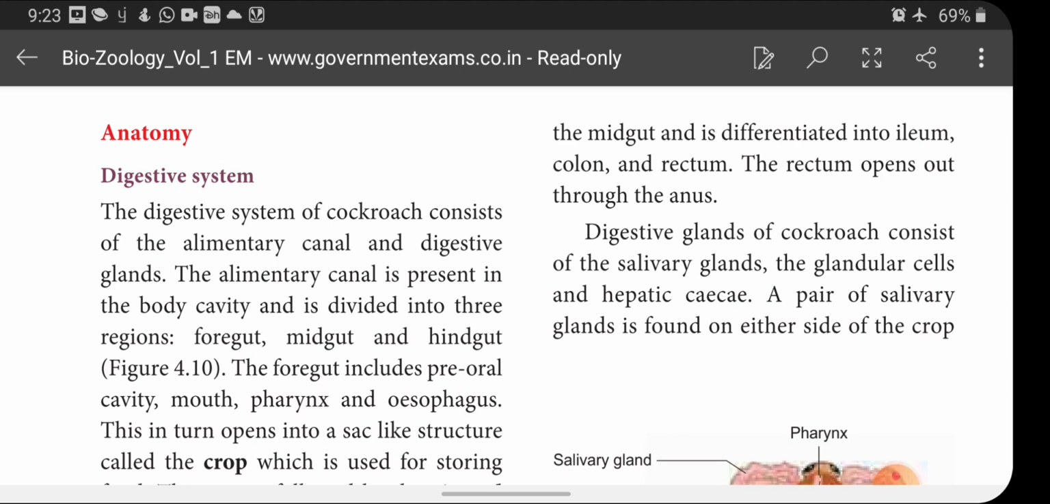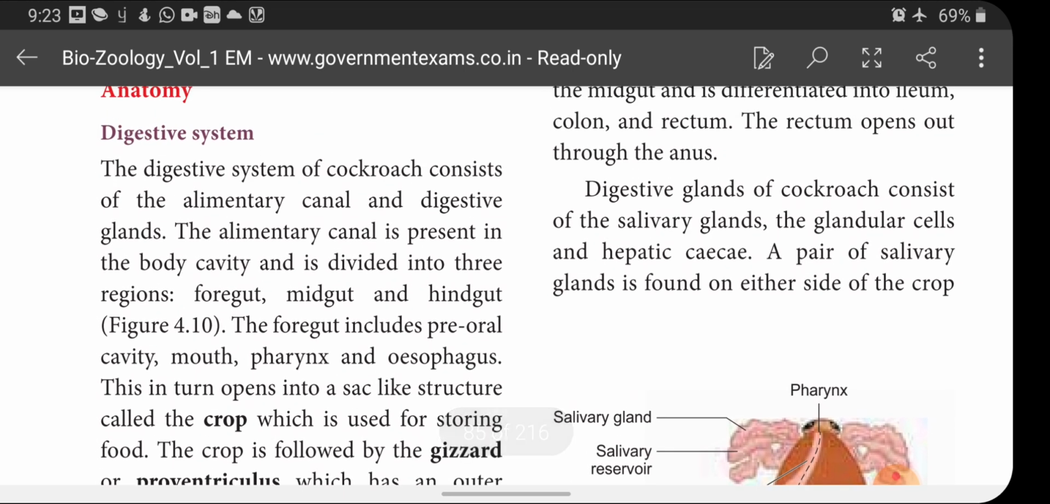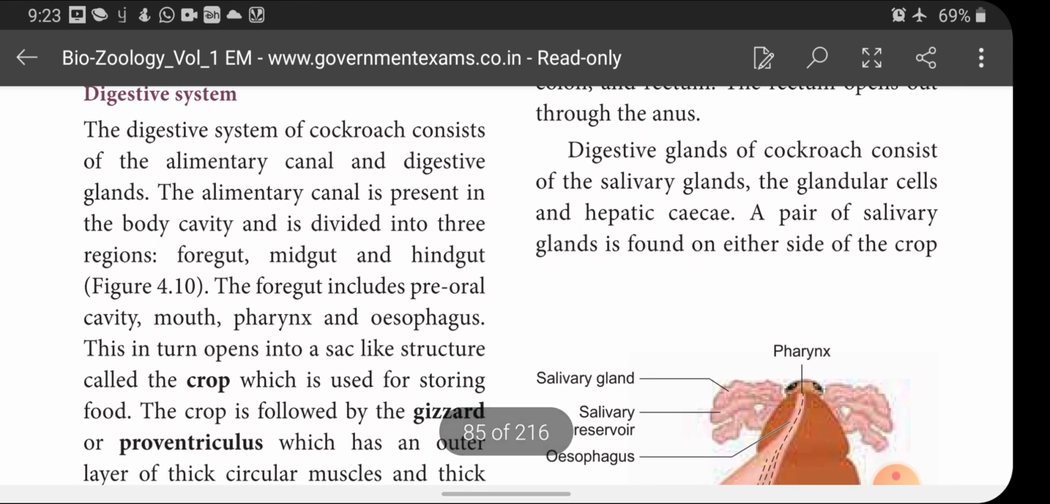Study of internal structure is called anatomy. Let's see about the digestive system of cockroach. The digestive system, you know very well, is the system which helps in the digestion of food. The digestive system of cockroach consists of alimentary canal and digestive glands. The alimentary canal is present in the body cavity, divided into 3 regions: foregut, midgut and hindgut.